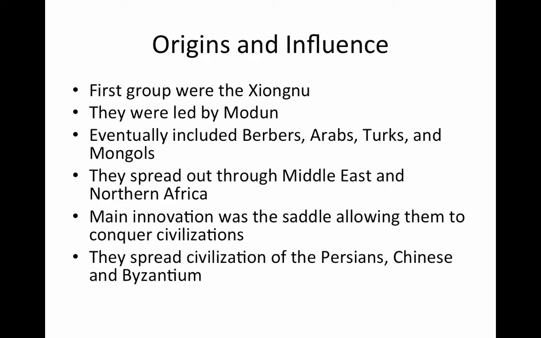Origins and influence. The first group that we know of in the steppe group are the Xiongnu. The Xiongnu were led by a man named Modun, and he eventually created all these different tribes, and they included tribes that would eventually go out and conquer areas. This included the Berbers, with the Arabs, the Turks, and eventually the Mongols. They would eventually be so successful that they spread out through the Middle East and northern Africa.